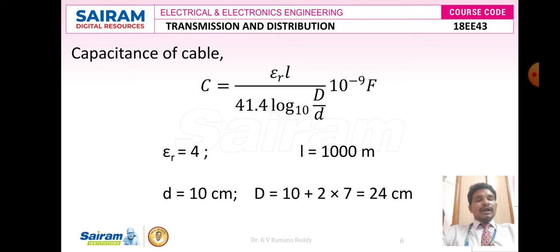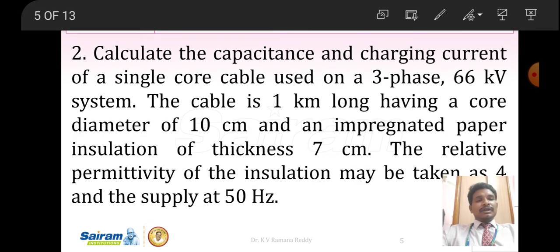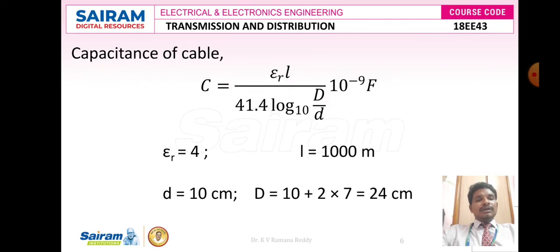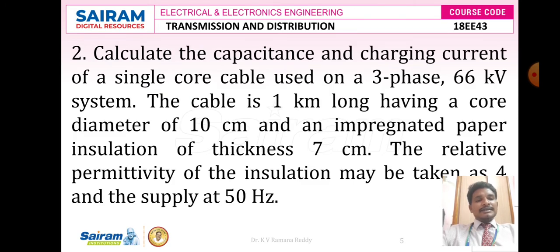From the given data, epsilon r, that is relative permittivity, is equal to 4. The length of the transmission line L is 1 kilometer, that is 1000 meters, and small d, the diameter of the core of the cable, is 10 centimeters. Capital D value is not given directly; they have given the impregnated paper insulation thickness as 7 centimeter.